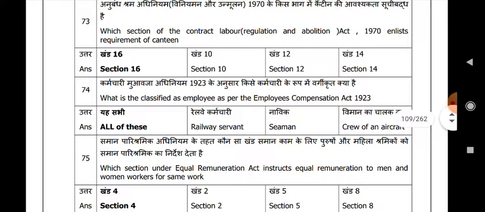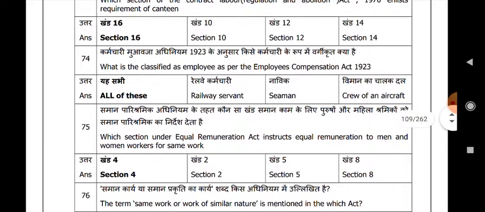Which section of the Contract Labour Regulation and Abolition Act 1970 lists the requirement of a canteen? Section 16. Who is classified as an employee as per the Employees Compensation Act 1923? All of these is your answer: railway servant, seaman, crew of an aircraft.